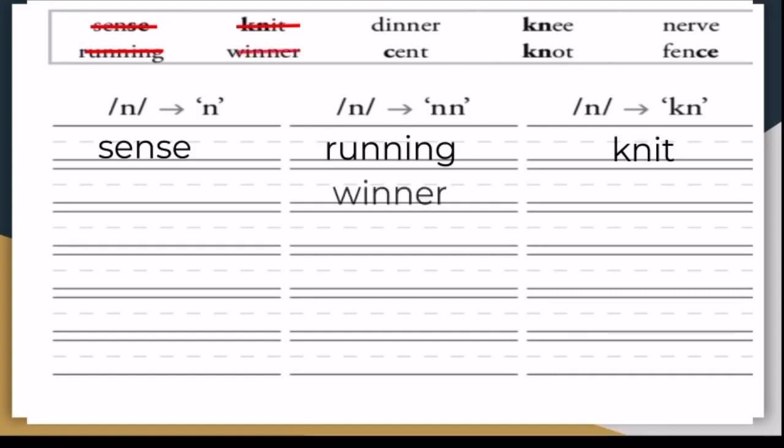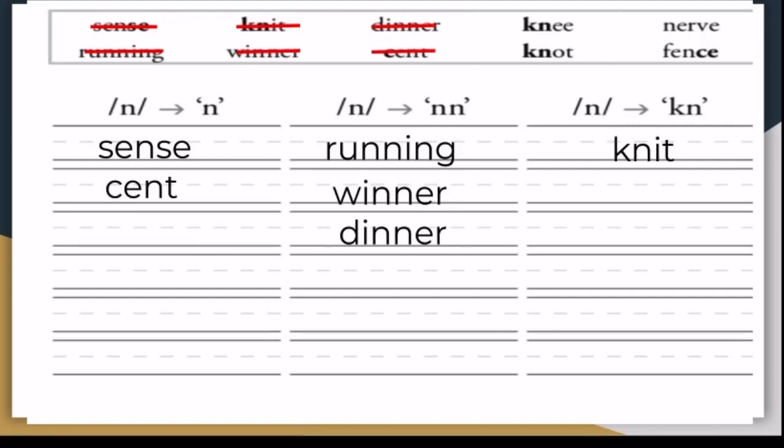Right, under the NN spelling. How about the word dinner? Good. How about the word scent? Right, under the N spelling.